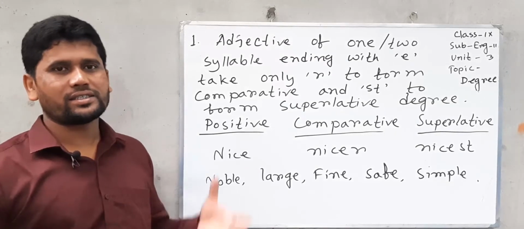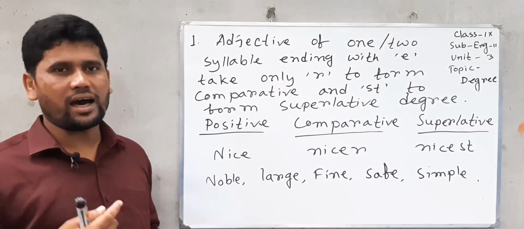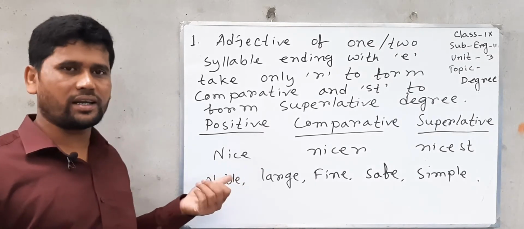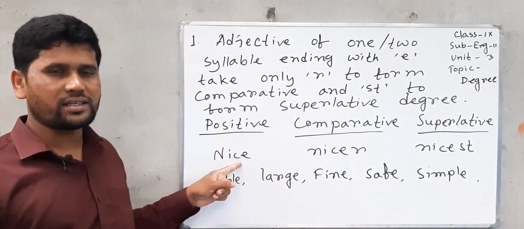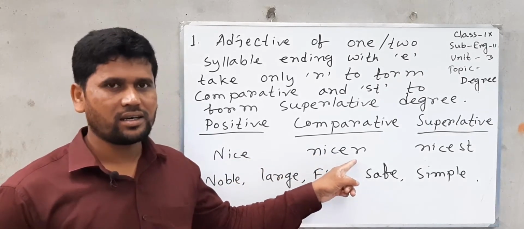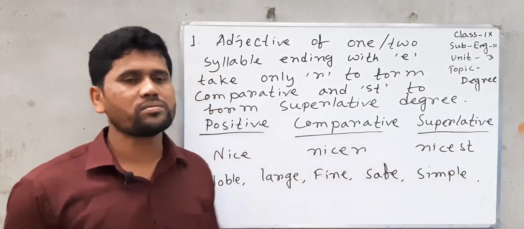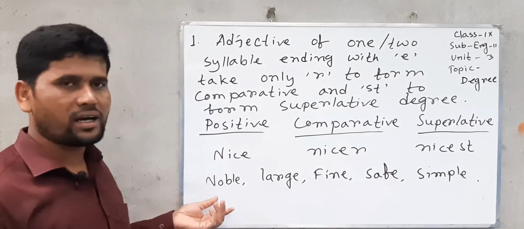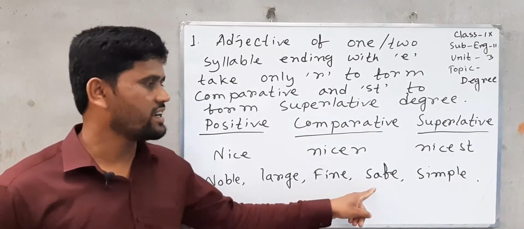Dear student, adjective of one or two syllable ending with e, we can only take r to form comparative form and st to make superlative form. Here I wrote an example: nice. You see here there is e ending of the word, so I only use r. I only take r to form comparative form and only st to form superlative degree. So here there are some words. I think you will do it: noble, large, fine, safe, simple.